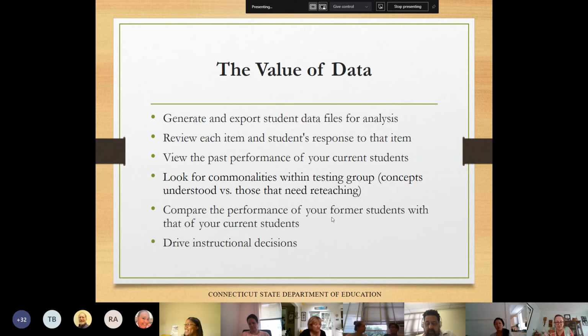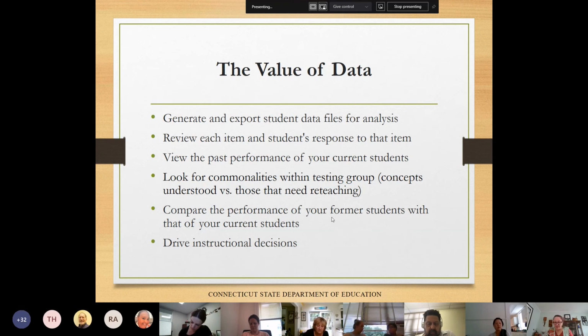One of the pieces of the centralized reporting system is that you have the 5 items on which the student scored the best and the 5 items which the student scored the worst. And that allows you to identify quickly those problematic items and the strengths of the students without having to do that data analysis yourself. The information allows grade level teams to collaborate and to learn what's working and what might need to be addressed in a different manner.